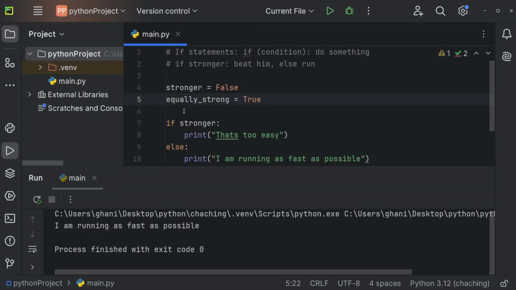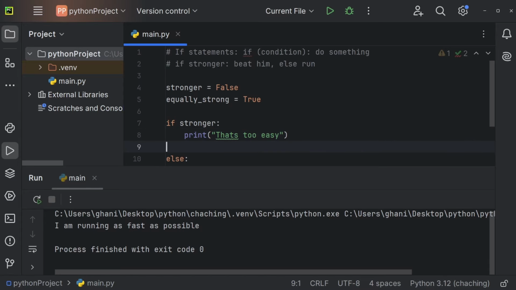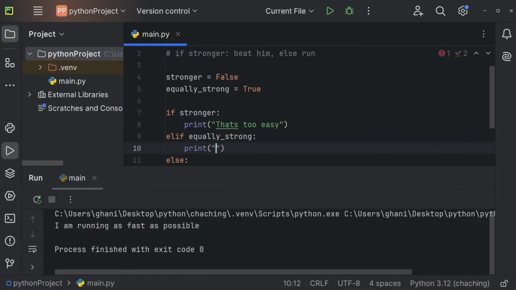So we could, for example, first of all check if stronger is true. If that is the case, then we are just going to print that's too easy. But now there's also the possibility that we're equally strong. So I can create another statement, elif. So if stronger is not true, then we're going to check for another condition. And the second condition is going to be equally strong. And if we are equally strong, then we're just going to print that might hurt, for example.